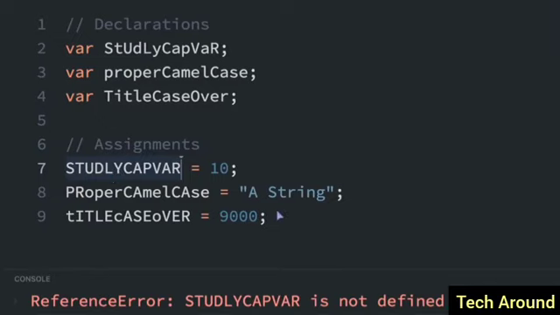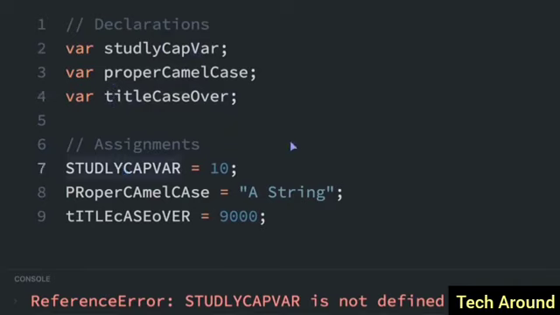It's generally common practice to use camel case. So let me show you how we do that. Instead of studly cap var, it's going to be studlyCapVar. So the first letter is always going to be lowercase, and anytime you have a new word or new section of a word, you just capitalize the first letter. And so we can change this. This one's correct.